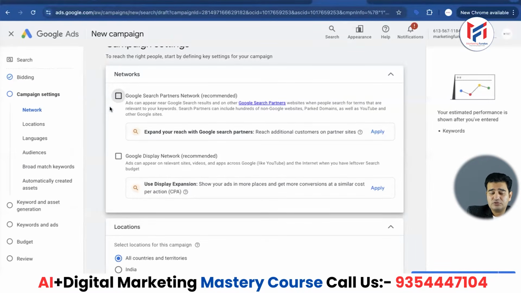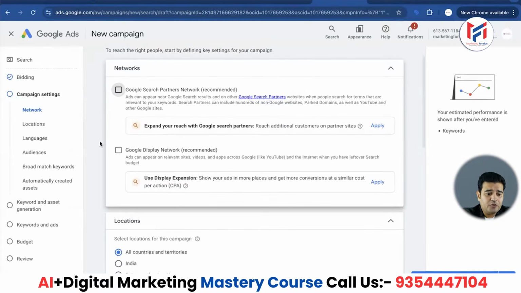When you have an over budget or more budget, then there is some benefit in those. But when you already have a limited budget, you want your customers to see your ads when they search for something or search for those keywords. So you should never select the partner network sites, otherwise you will end up wasting unnecessary money, and your ad will start showing up in other places too. It is beneficial but only if you have a good budget, but it's not good for those with a limited budget. And there are already so many searches on Google.